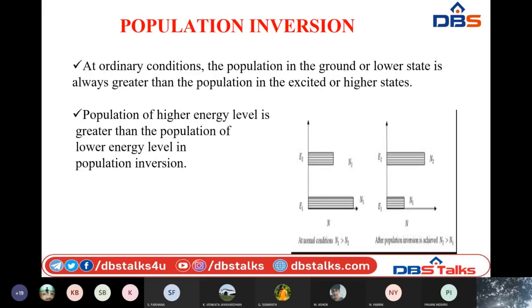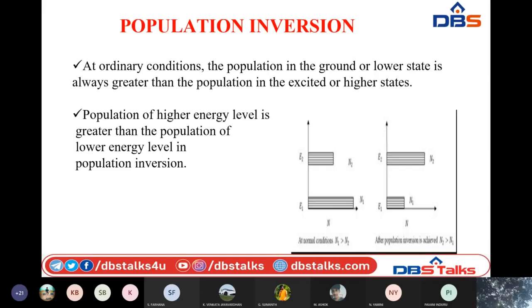Now coming to population inversion. At normal conditions, the number of atoms present in the ground level is very much greater than the number of atoms present in the upper level. This is the normal condition. If the number of atoms present in the ground level is greater, stimulated emission will take place very late.